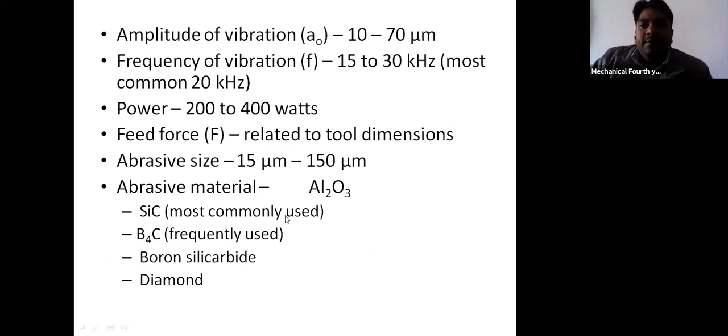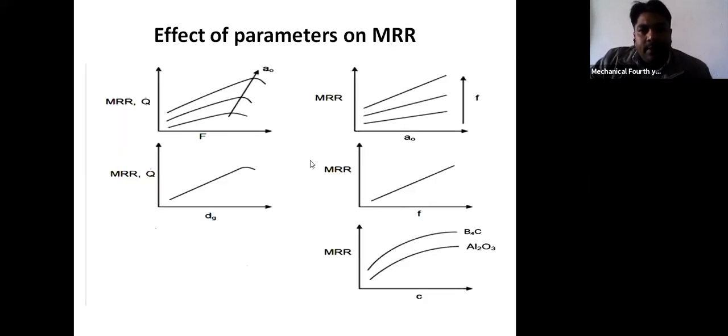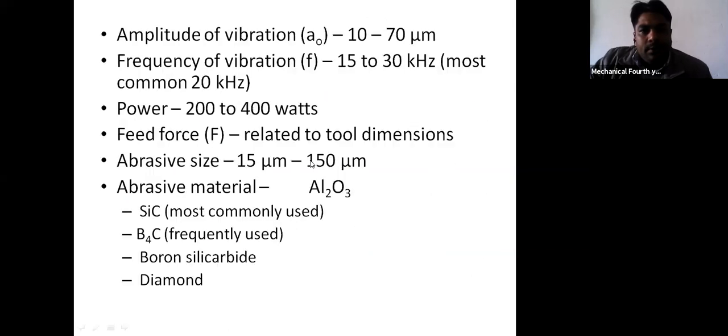Now, the different process parameters of ultrasonic machining. First, the amplitude of vibrations, denoted by A, should be 10 to 70 micrometers. Then the frequency of vibrations, denoted by small f, should be between 15 to 30 kilohertz, but commonly 20 kilohertz is used. And the power supply should be between 200 to 400 watts.